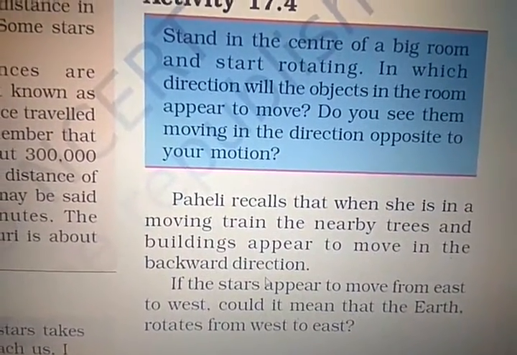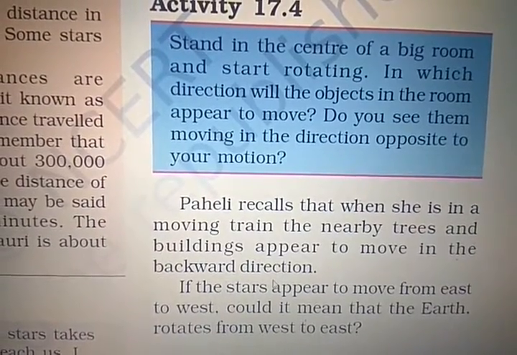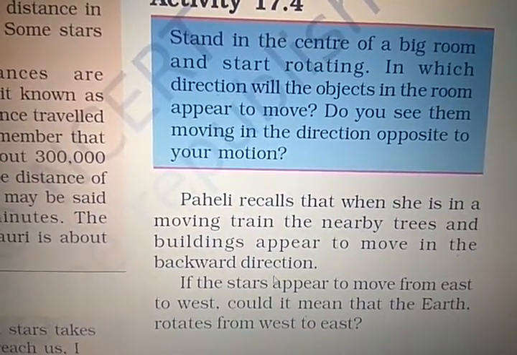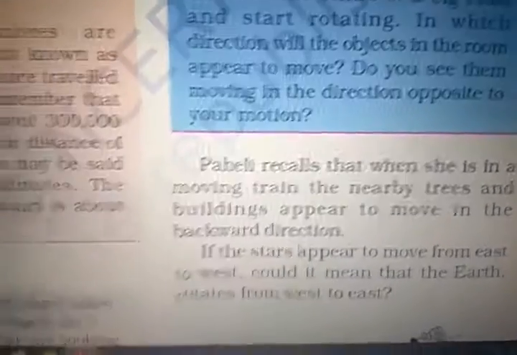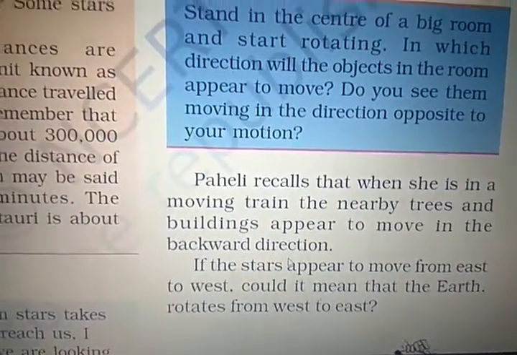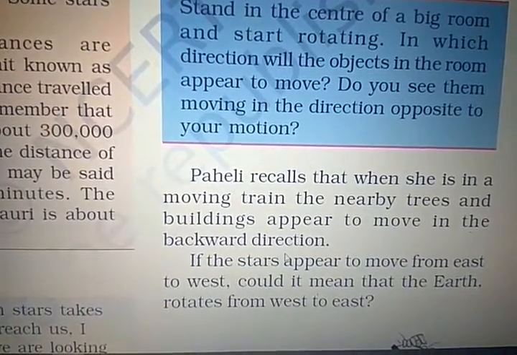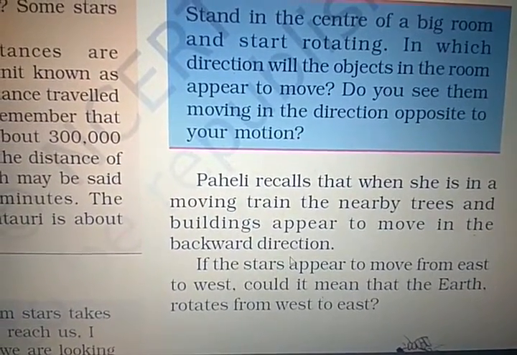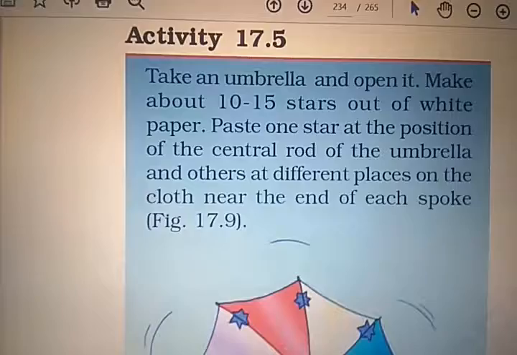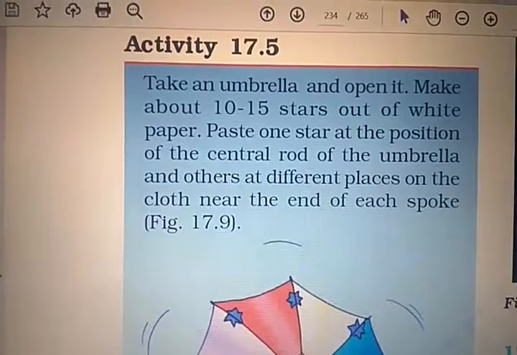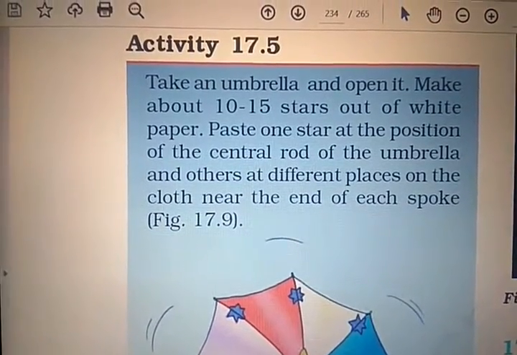Paheli recalls that when seeing from a moving train, the nearby trees and buildings appear to move in the backward direction. So if the stars appear to move from east to west, could it mean that the Earth rotates from west to east? Correct.